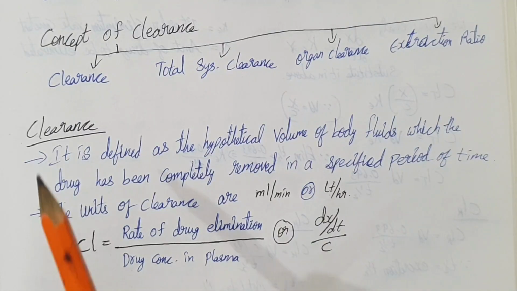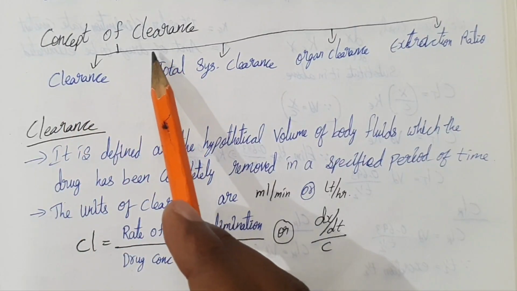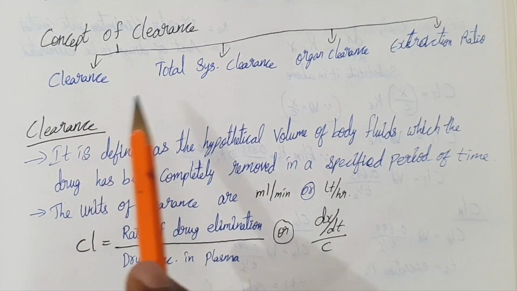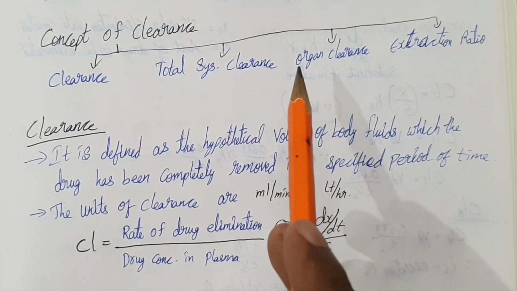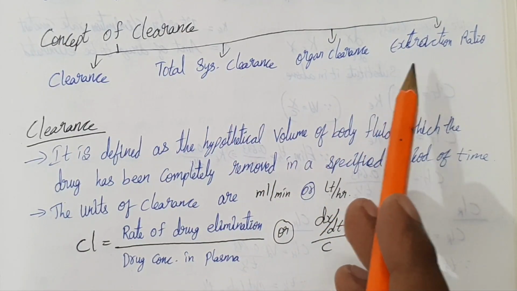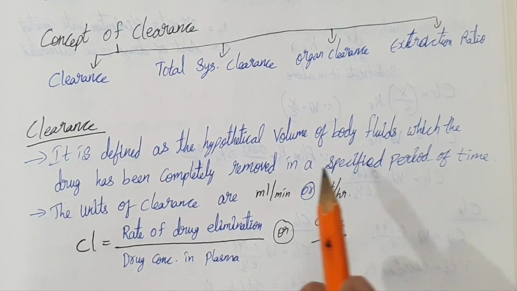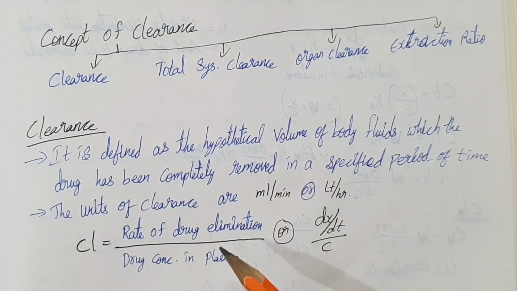Now let's move on to the concept of clearance. In that we will be discussing four things: clearance, total systemic clearance, organ clearance, extraction ratio. Let's see the clearance. It is the hypothetical volume of body fluids from which a drug is completely removed per unit time.